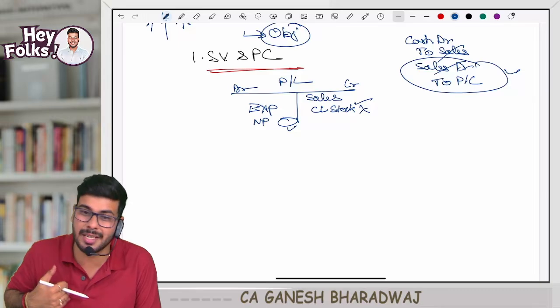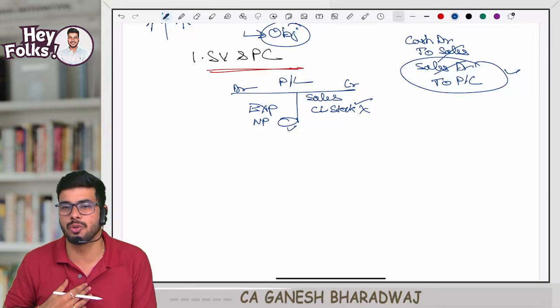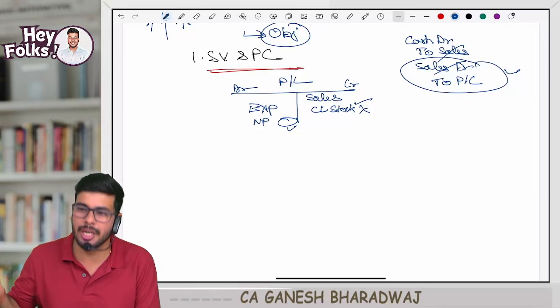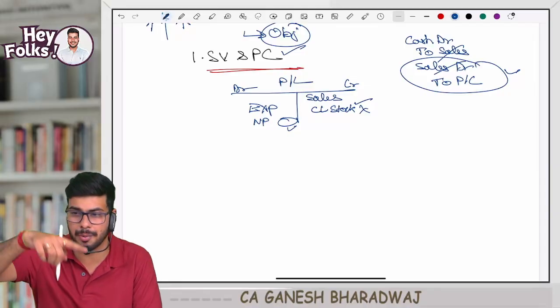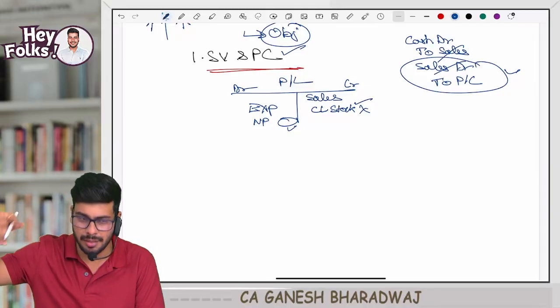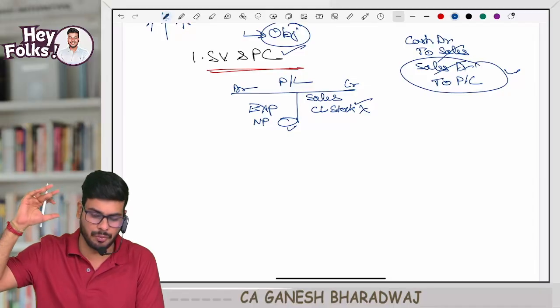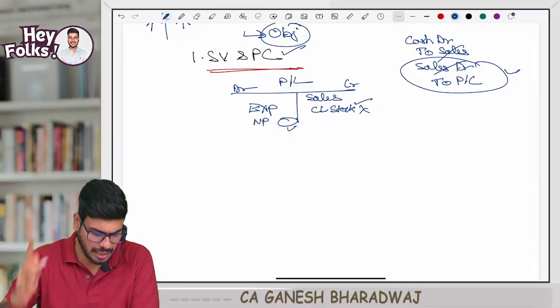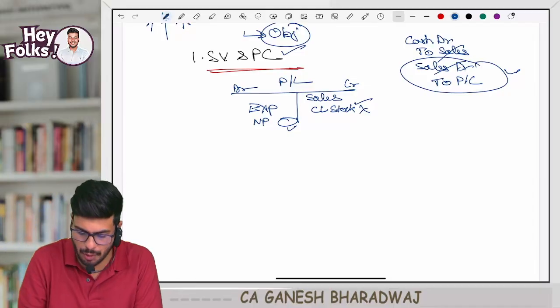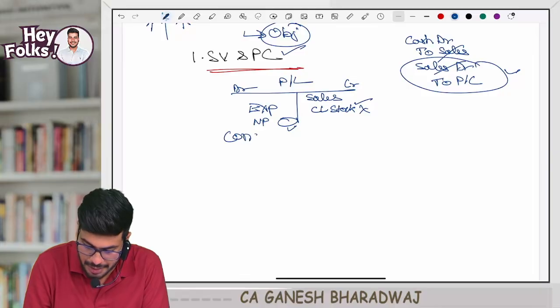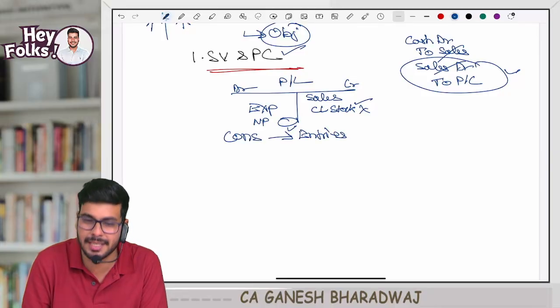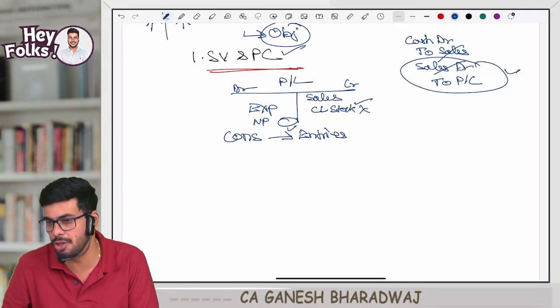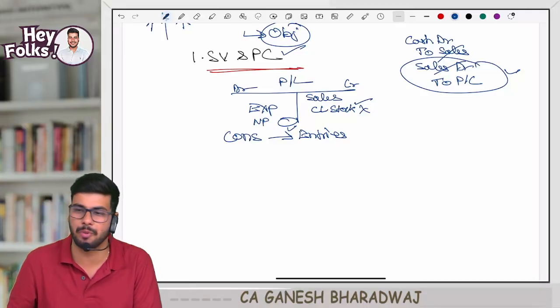This is the reason why our subject is able to value stock, and only if you value the stock will you be able to arrive at your profit. I hope you got it in your notes. This is the first thing that you need to understand: you pass entries even for consumption, and that's the reason why our subject is able to value stock and arrive at the profit.